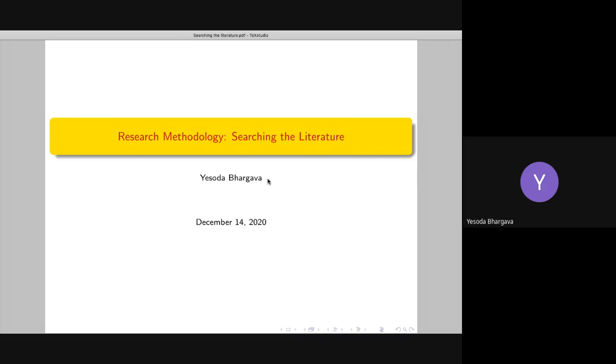And for that to happen, we must rely on a systematic way to extract literature rather than some haphazard or unsystematic way to extract literature for our reading. So today's lecture is focused on that aspect of research methodology.